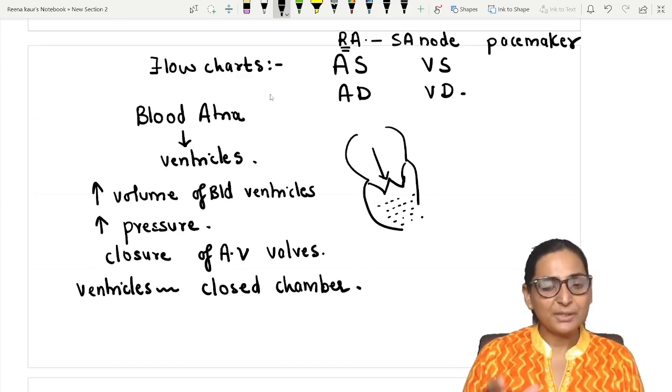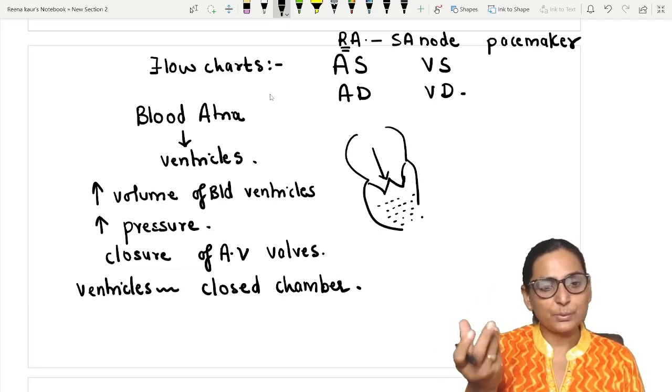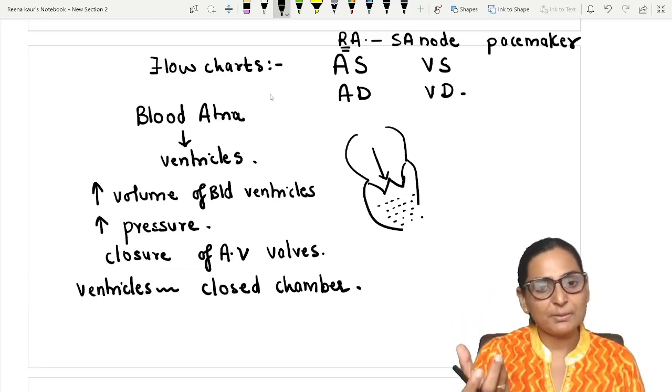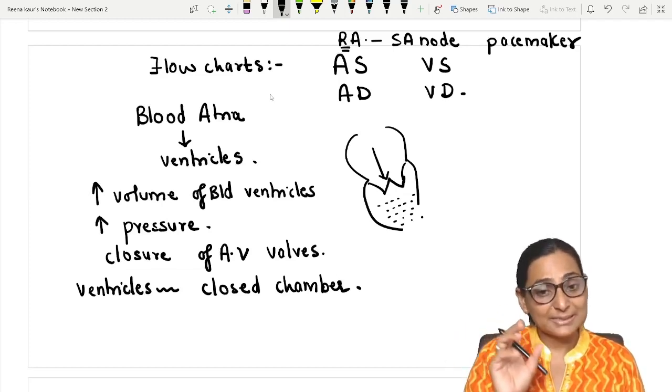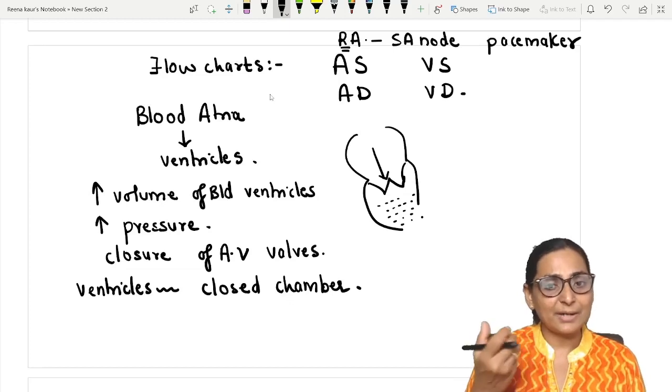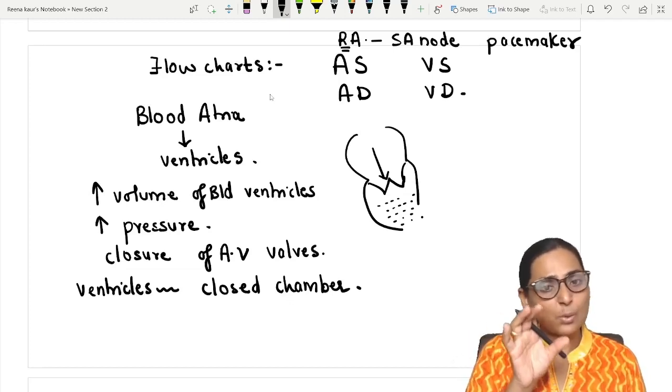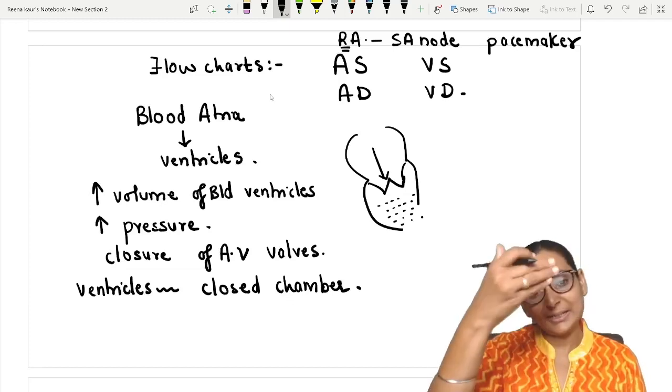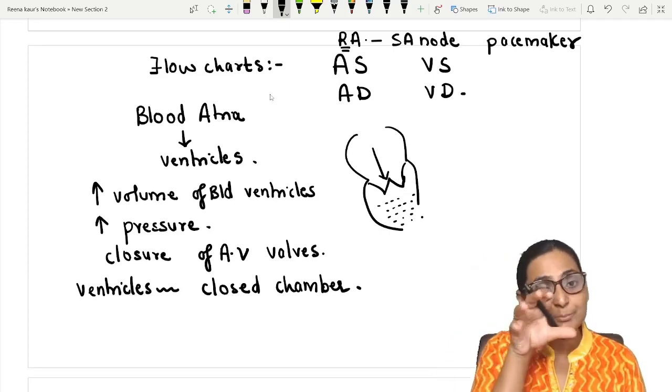Right? You have just converted your ventricles into a closed chamber with the AV valves closed and the semilunar valves closed, and the pressure is rising and rising, but the volume is constant now. मतलब जितना blood atria से ventricles में आ गया, it is blocked.